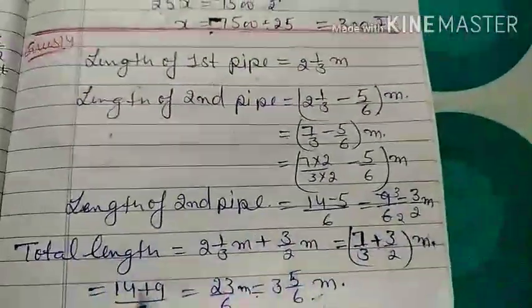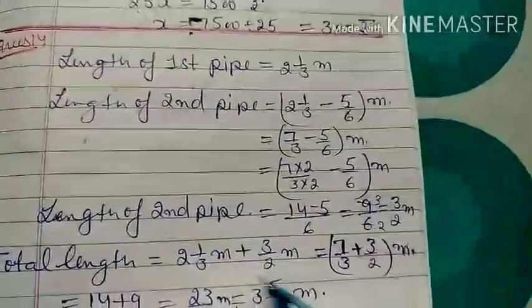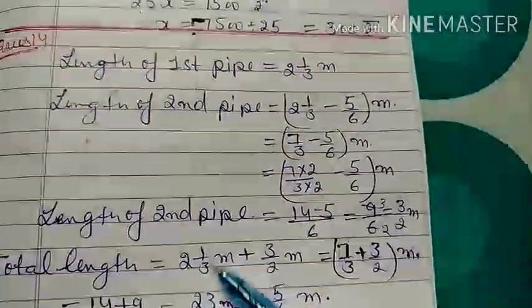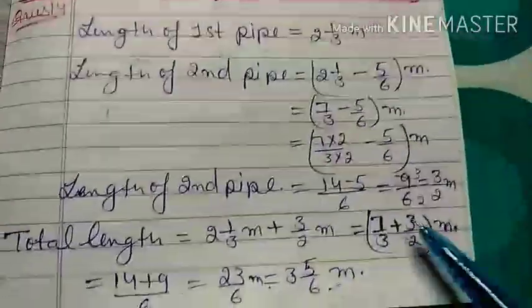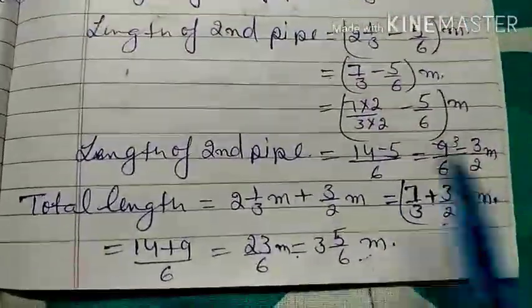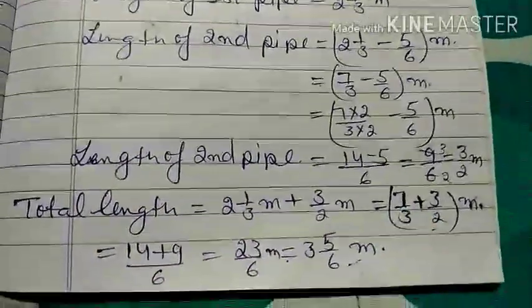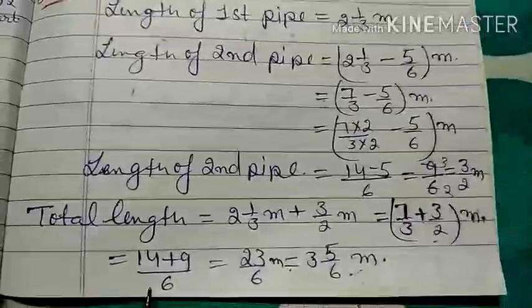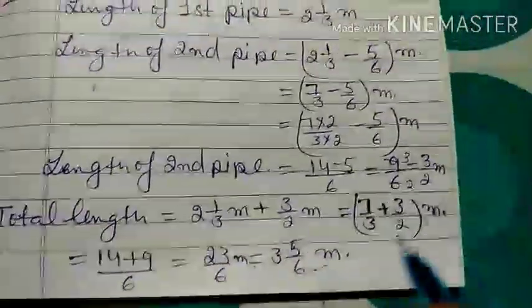So what is the total length? Total length means the length of the first pipe plus the length of the second pipe. 2 1/3 meter plus 3/2 meter is equal to 7/3 plus 3/2. The LCM is 6. 14 plus 9, because 7 2s are 14 and 3 3s are 9, to make the denominator the same, 6. 14 plus 9 gives me 23/6.